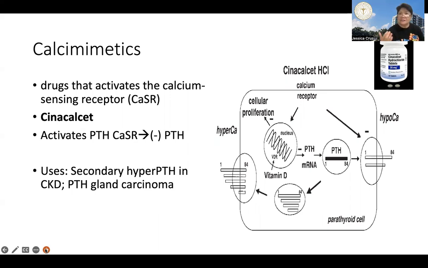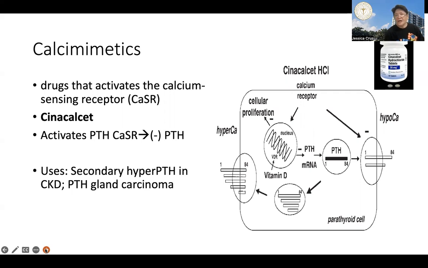When calcium is present at high levels inside the glandular cell, then this will stimulate the calcium sensitive receptor, and that will inhibit parathyroid production.